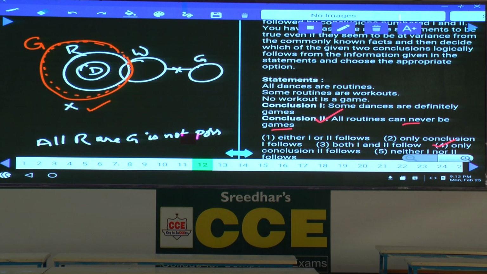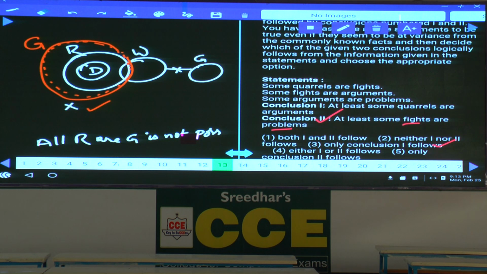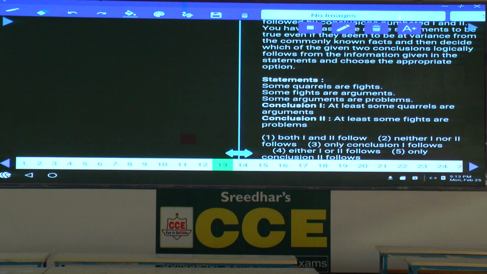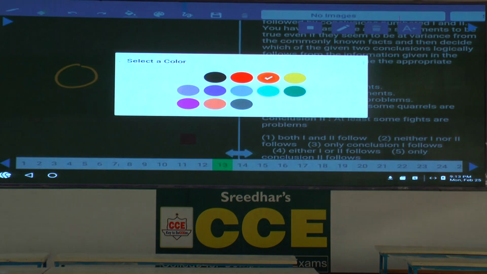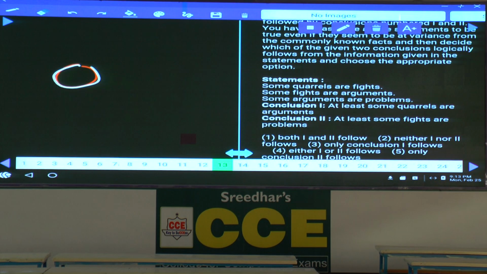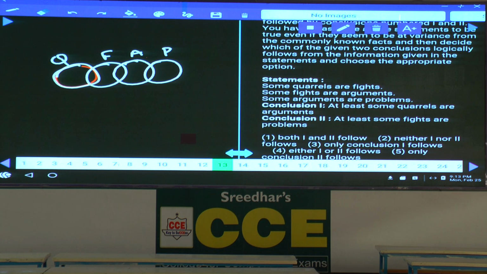Done with this? The 4th one. Then coming to question number 13, some quarrels are fights. Some of the quarrels are fights can be written like this. These are the quarrels which are fights, quarrel and fight. And some fights are arguments, fight and argument, this is the basic diagram. And some arguments are problems. All the statements are affirmative, all the possibilities are true.